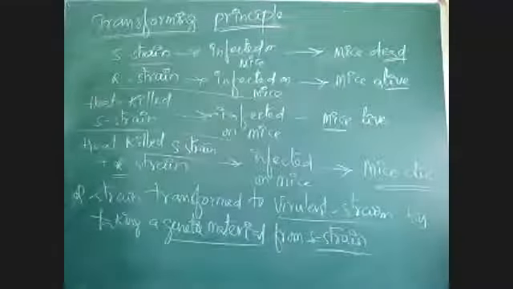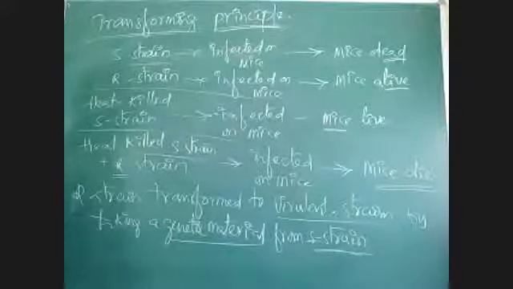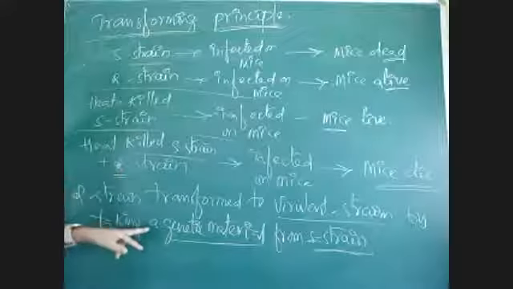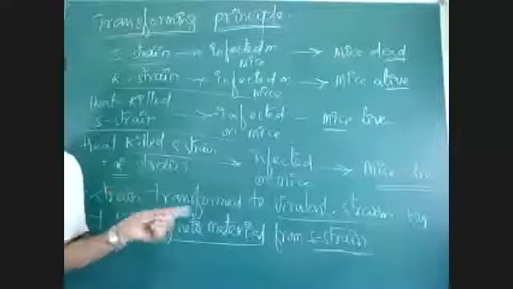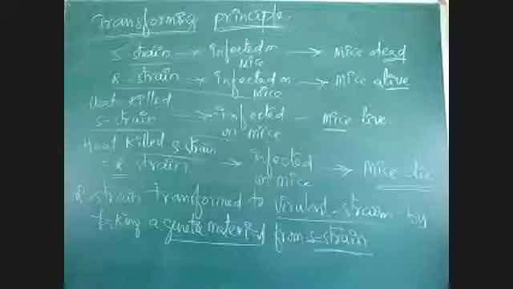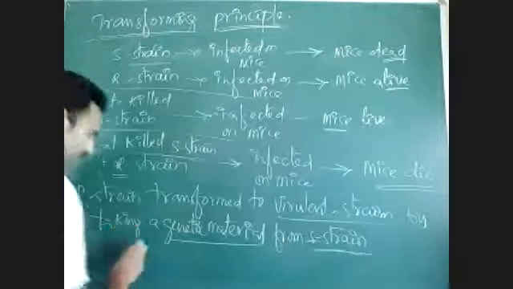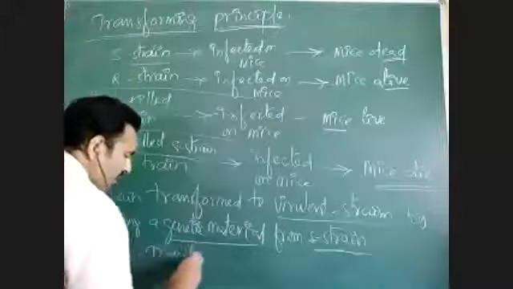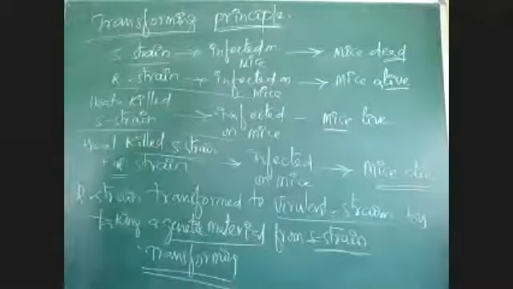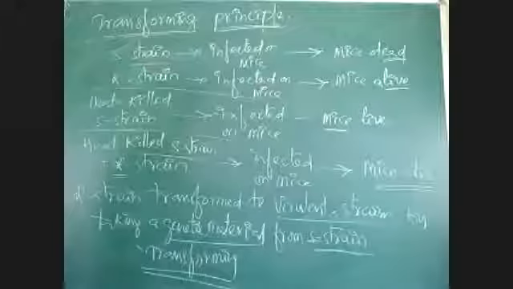S strain has a genetic material that is causing virulence. When this is heat killed and mixed with R strain, the genetic material present in S strain enters the R strain. So R strain became transformed. This is what is called the transforming principle. What is transforming? I told you, change in the physical form of bacteria is called transformation. Transformation took place.